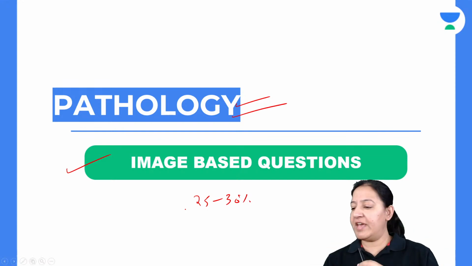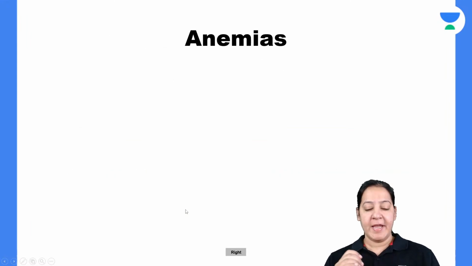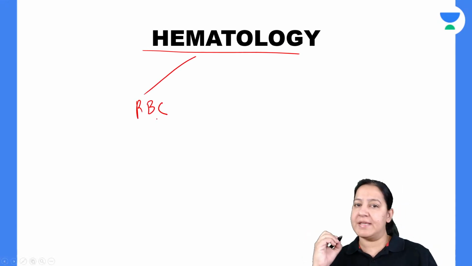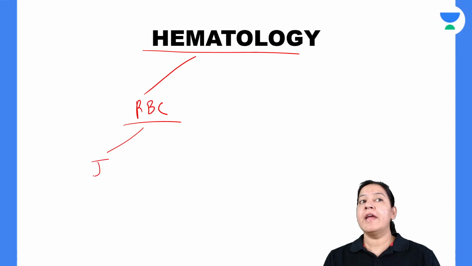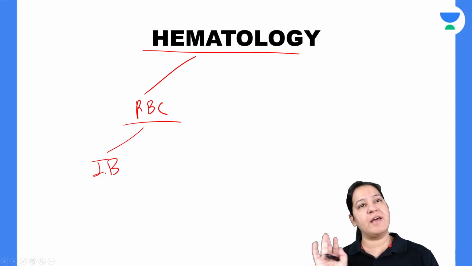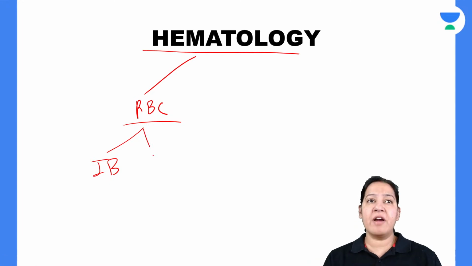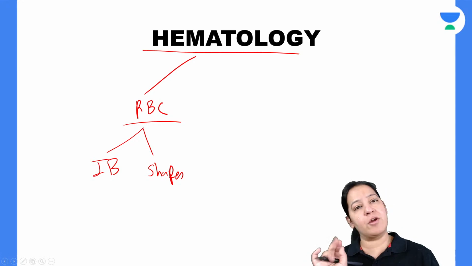Topic by topic. So we have started, I guess, hematology yesterday. In hematology, we have started RBC disorders yesterday. Hope you have watched my yesterday's lecture, either live or recorded. In RBC till now, we have done inclusion bodies. All the inclusion bodies are covered in the RBC, with various image-based questions based on them. Then we have covered various shapes of the RBC. So image-based questions based on the shapes are also covered.